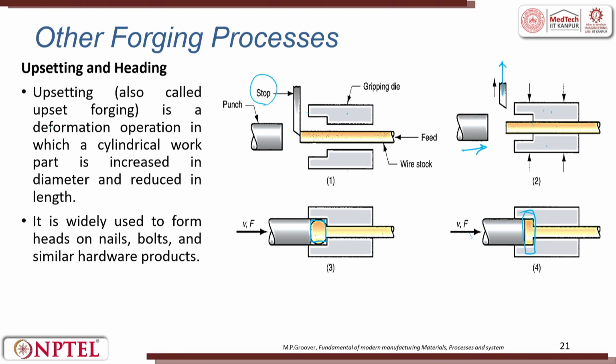So, upset forging, also called upsetting, is a deformation operation in which a cylindrical work part is increased in diameter and reduced in length. It is widely used for making nails, bolts and other similar hardware. So, nails are also made this way. Instead of a bar, I said wire, we are using it for nails. If you replace it by bar, you can use it for bolts.